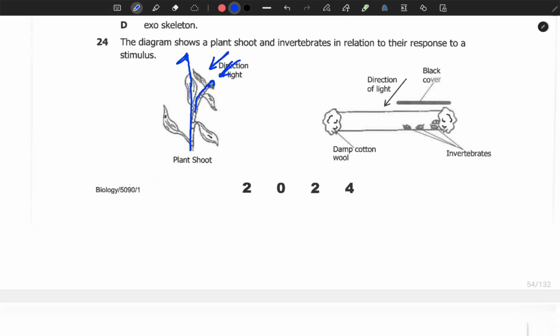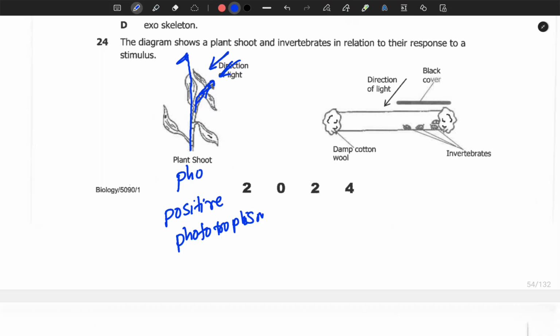So since there was a bending toward light, this is called positive. So if it's toward a stimulus, it's called positive, and since it's light, photo, and the response by plants is known as tropism. So here we have positive phototropism, meaning the plant is responding toward light.